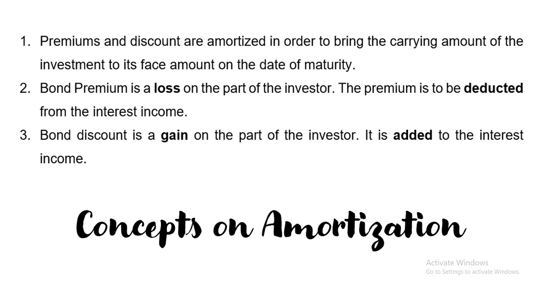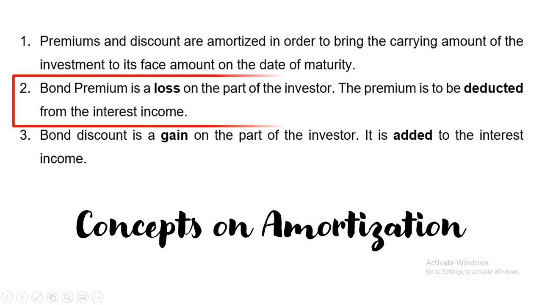So, kumbaga, mura lang yung pagkabili mo sa investment in bonds. If that's the case, that is a gain, right? But it is not automatically recognized as a gain, it will be recognized as amortized and added to the interest income. Ayan. Okay?